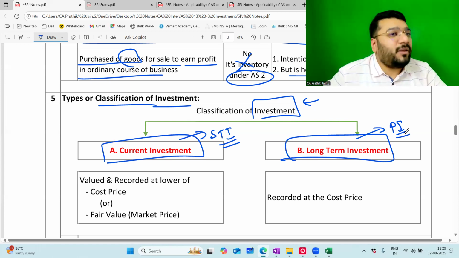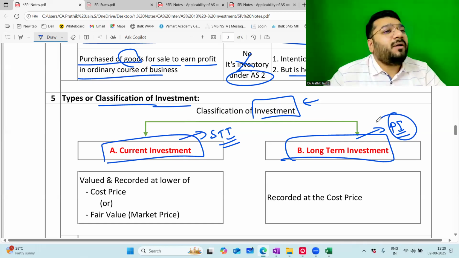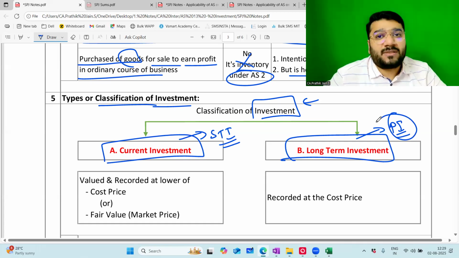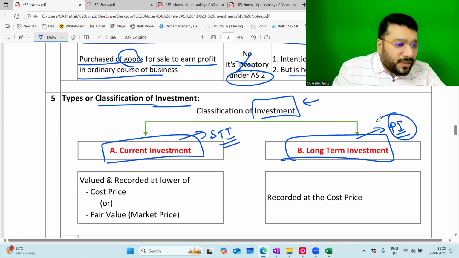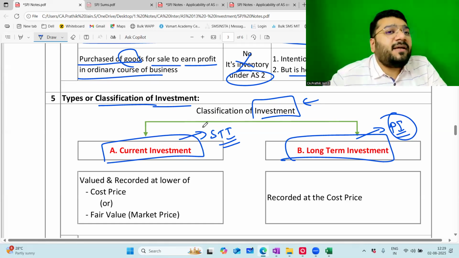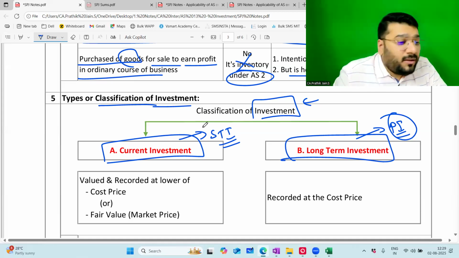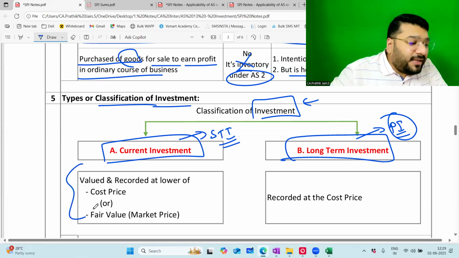Non-current, but we don't use the word non-current here. In AS, they're using the word. In the ICA questions, the language uses permanent investments. Okay. Now, AS13 gives you the classification of investment. This part, leave it. I'll come down to it later.